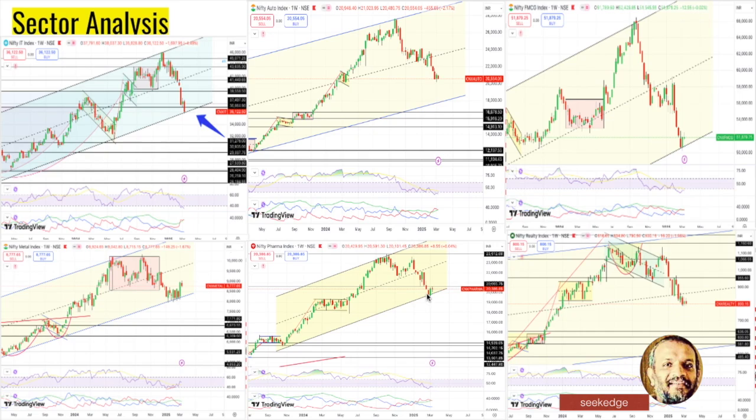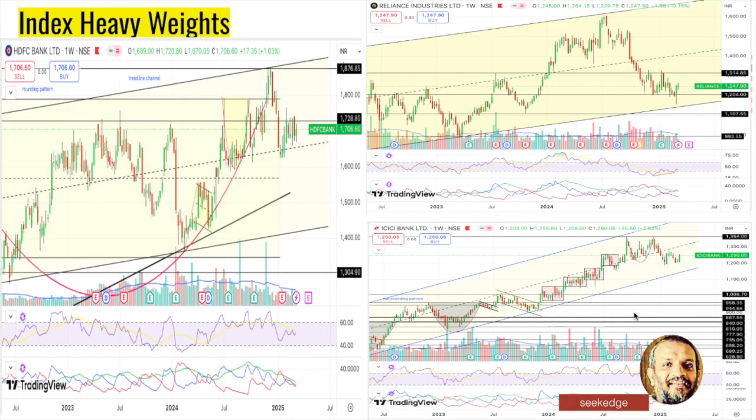Pharma is at the bottom of the channel, so it was trying to recover and climb sideways. Let's see what happens. FMCG has also been hit and corrected substantially to the bottom, but is slowly trying to climb back sideways. That has not happened yet. So overall, pharma and metal are the only sectors which are at least trying to maintain the medium-term momentum sideways. Realty is unable to climb into the sideways zones, with a lot more space to correct as per the price pattern. So that's the summary.